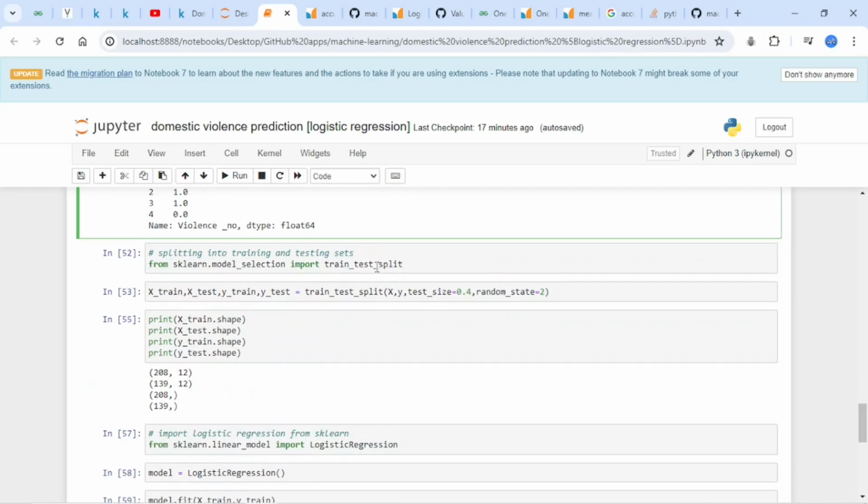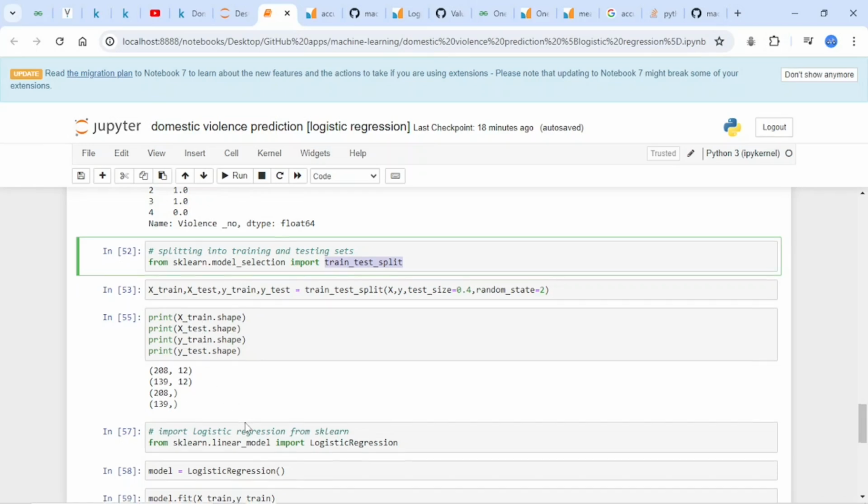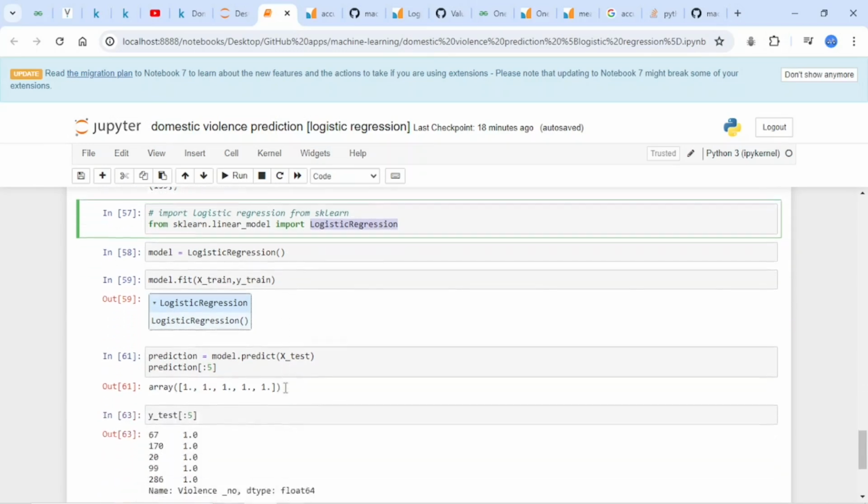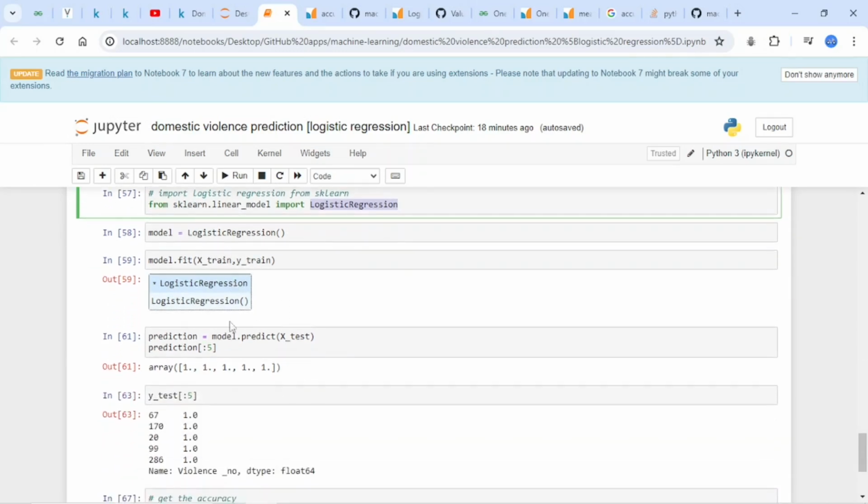Then I split using train_test_split from sklearn.model_selection. I split the data set into four, with one pair for training and the other pair for testing. You can see the shape of X train, X test, Y train, and Y test. Since this is a simple classification task, I used logistic regression. I initialized the model, fit it on the training data, and tried to make a prediction.